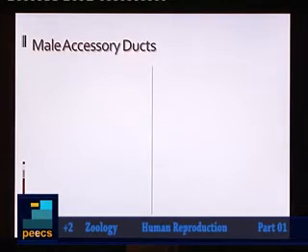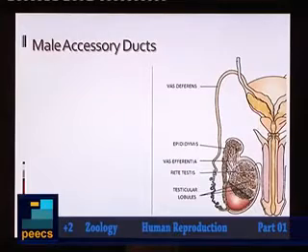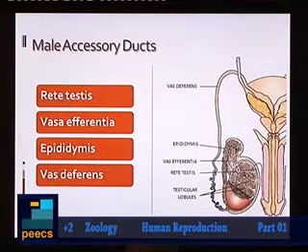Now, we are going to the details of the male accessory ducts. The male accessory ducts consist of rete testis, vas efferentia, epididymis, and also vas deferens. In this diagram you can clearly see the position of rete testis.